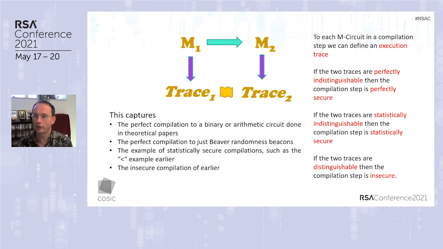And all of the examples that we gave, the Beaver triple, randomness beacons, the statistically secure compilation with comparison, the insecure compilation, are exactly this. So this is the definition of what we mean by secure compilation. That's the first contribution of the paper: we formally define what it means to do this.